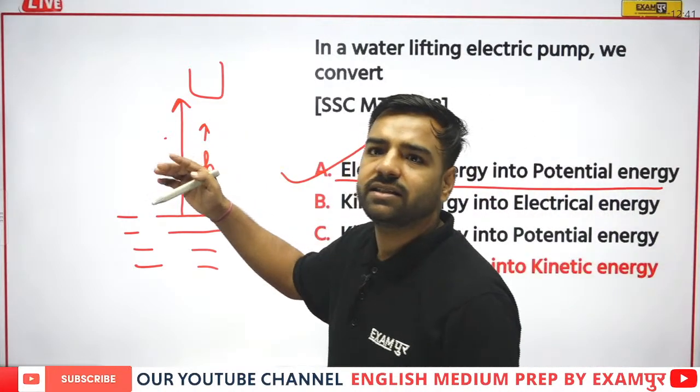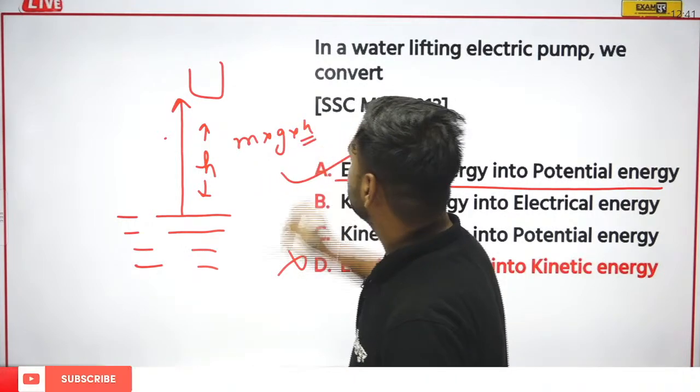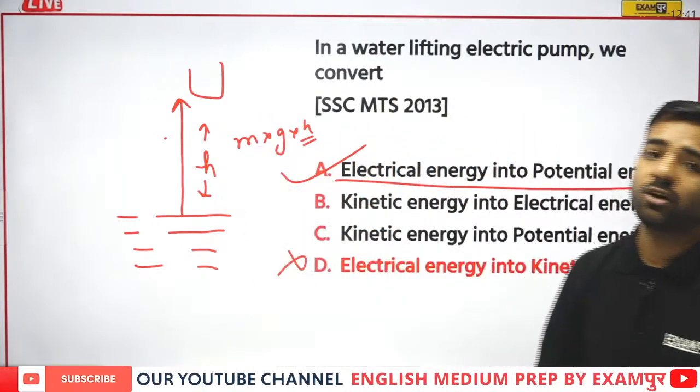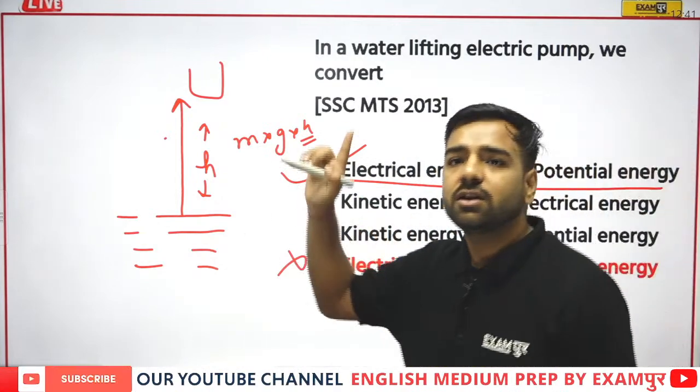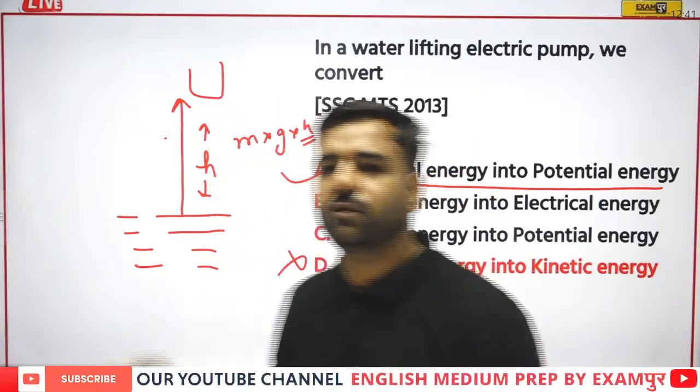And when there is an increase in the height, it will be mass into gravity into height. So here there was a change in the height. That's why we'll talk about potential energy over there. So Jeevita and Ganesh, yeah Prajwal, that's true. So that's why it would be A.